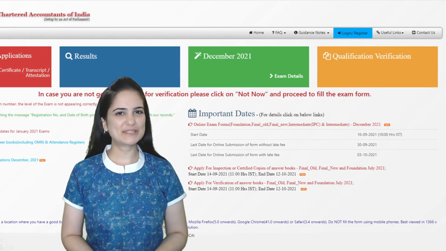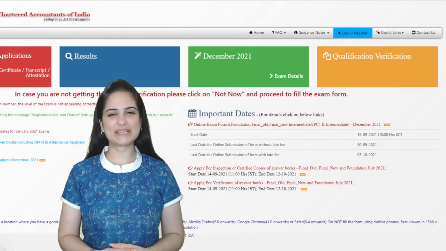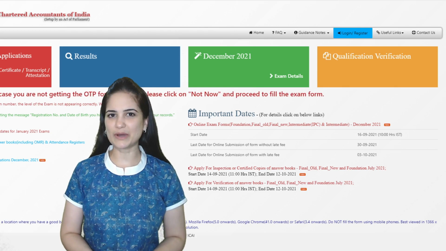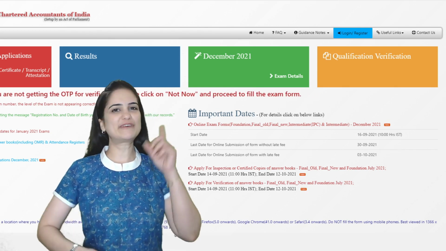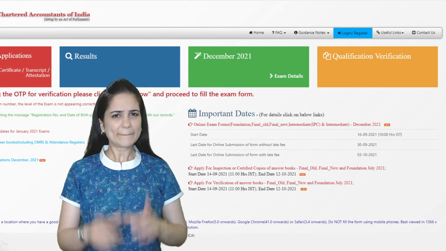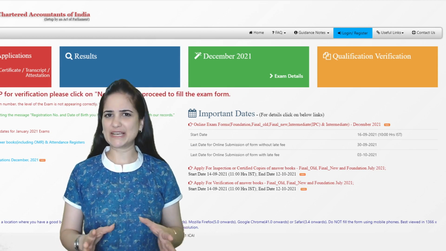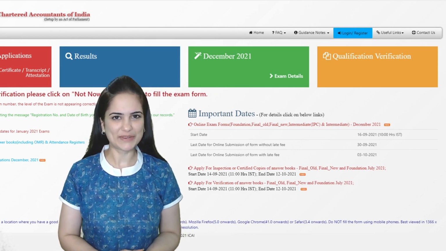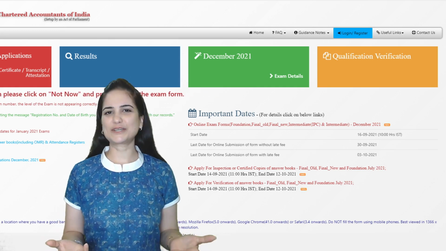The exam fever is on. If you're planning to give your CA Foundation exam in the December 21 attempt, then the window to fill the online exam form is now open by ICAI. But before that, you need to fill and keep your declaration form ready. Now, what is a declaration form?